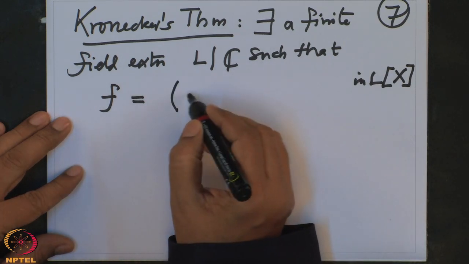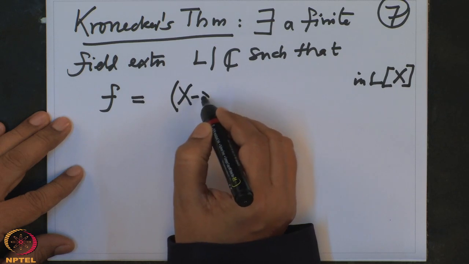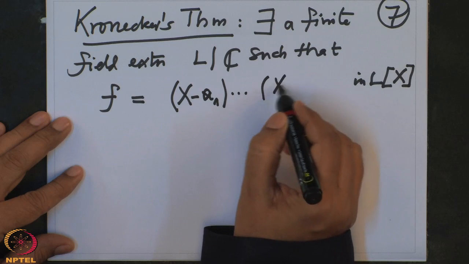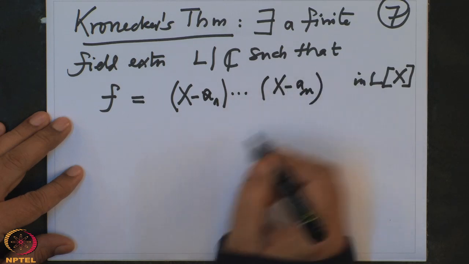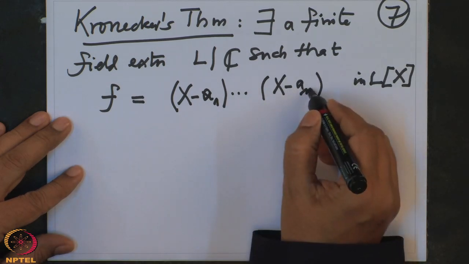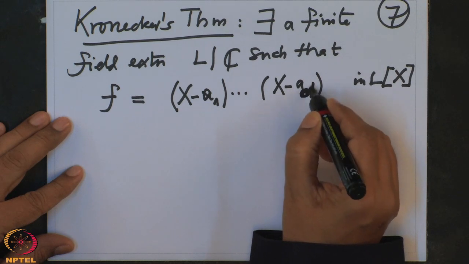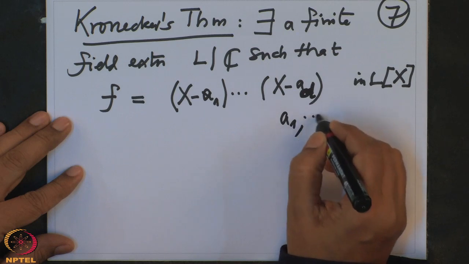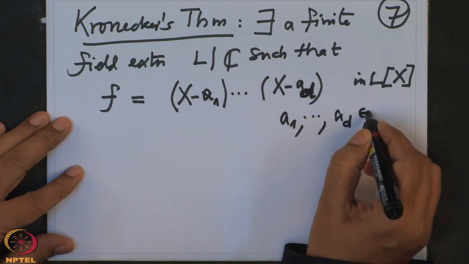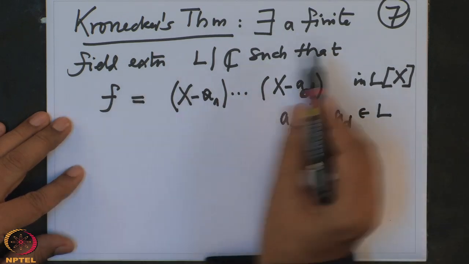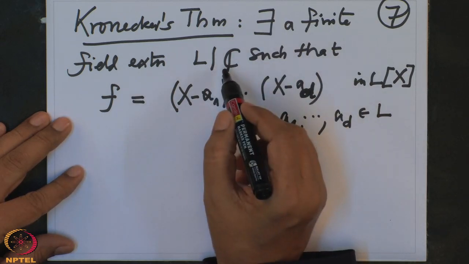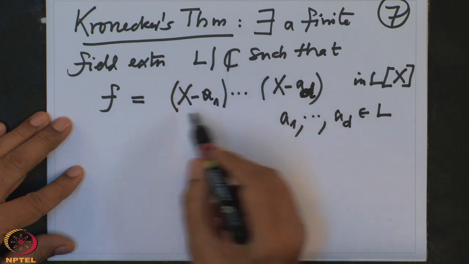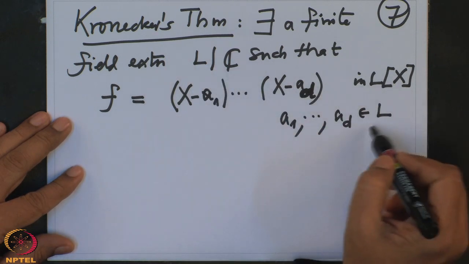So it will be like (x minus a1) up to (x minus ad), not n but d, because the polynomial has degree d, and a1 to ad are elements in L. Because the same polynomial, I will think of as a polynomial with complex coefficients, though it has real coefficients, I can enlarge the field L so that it has all the zeros lying in that field.